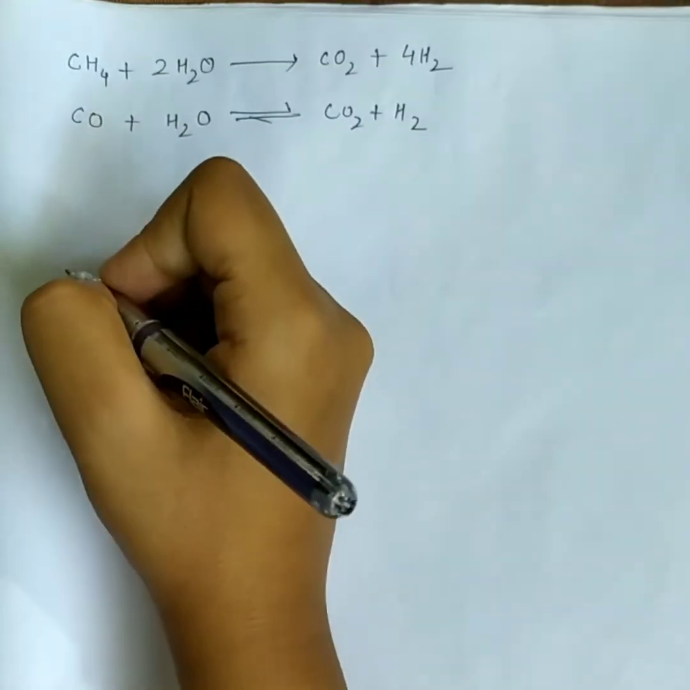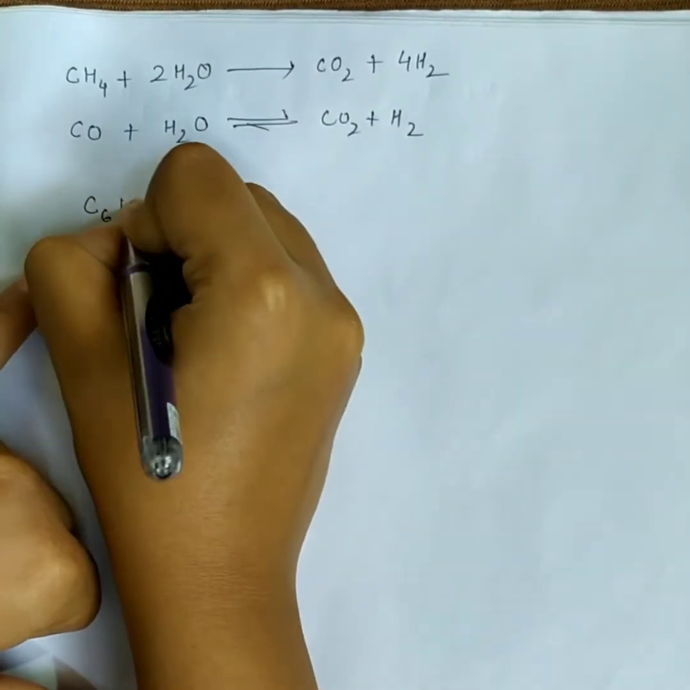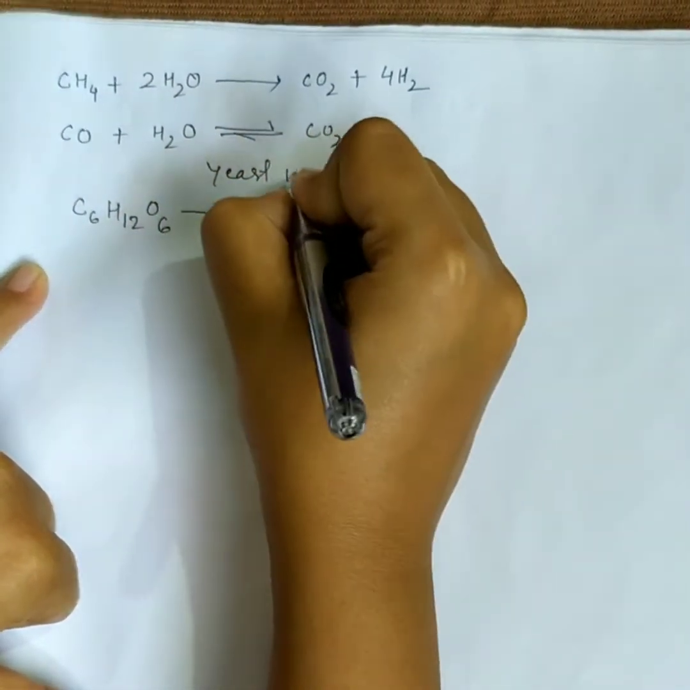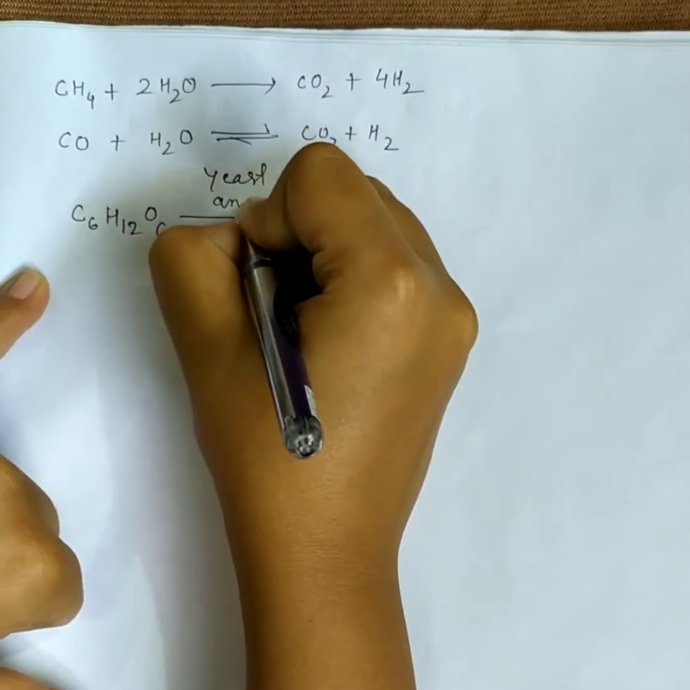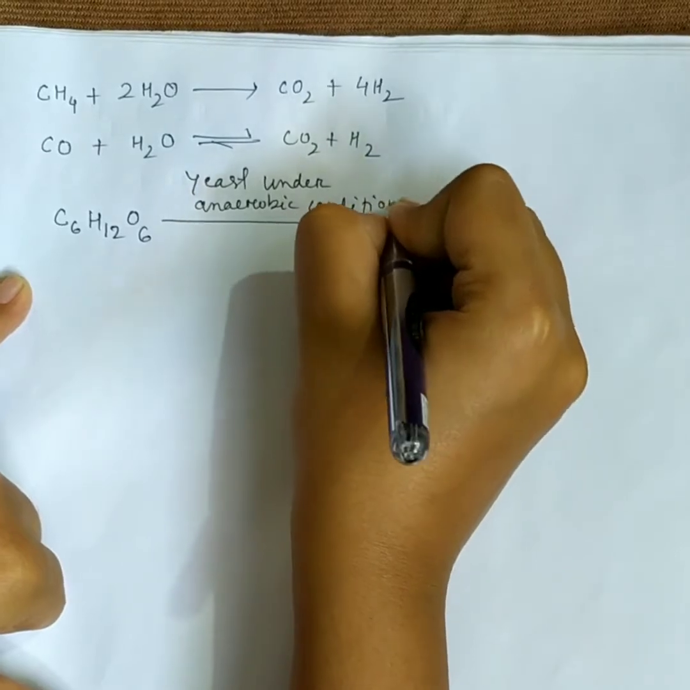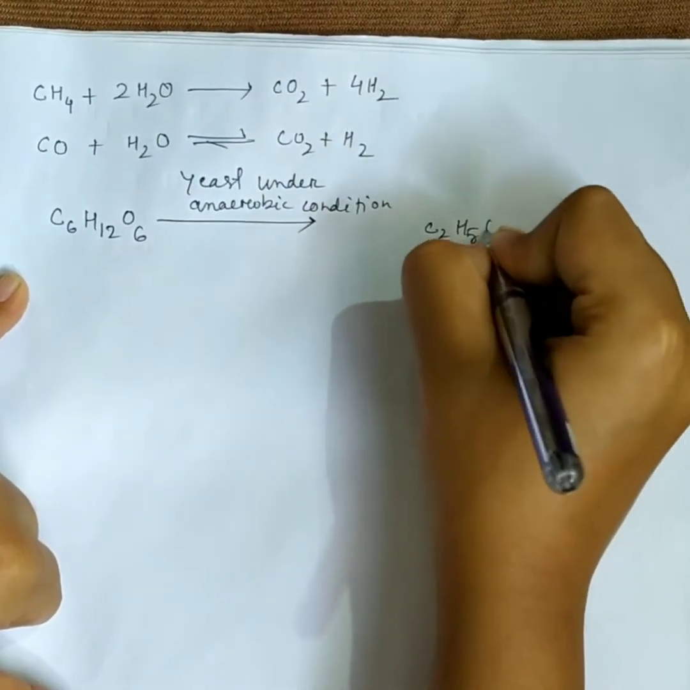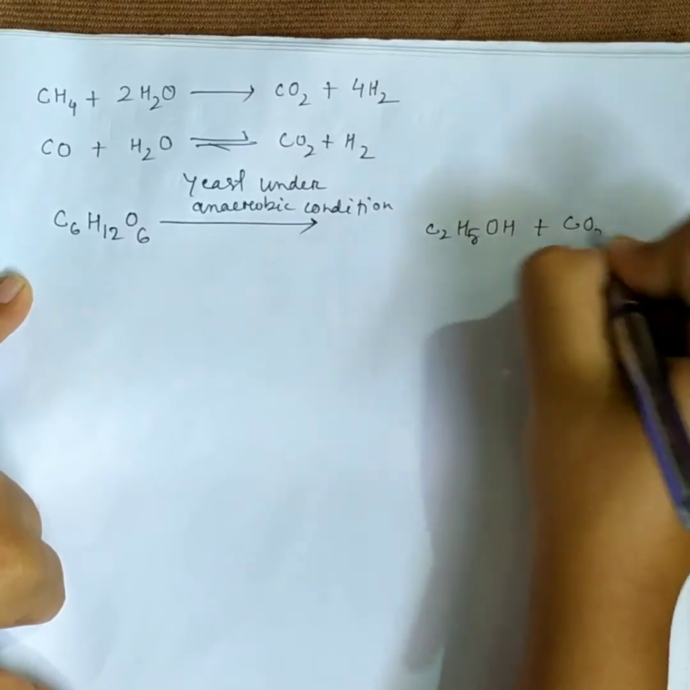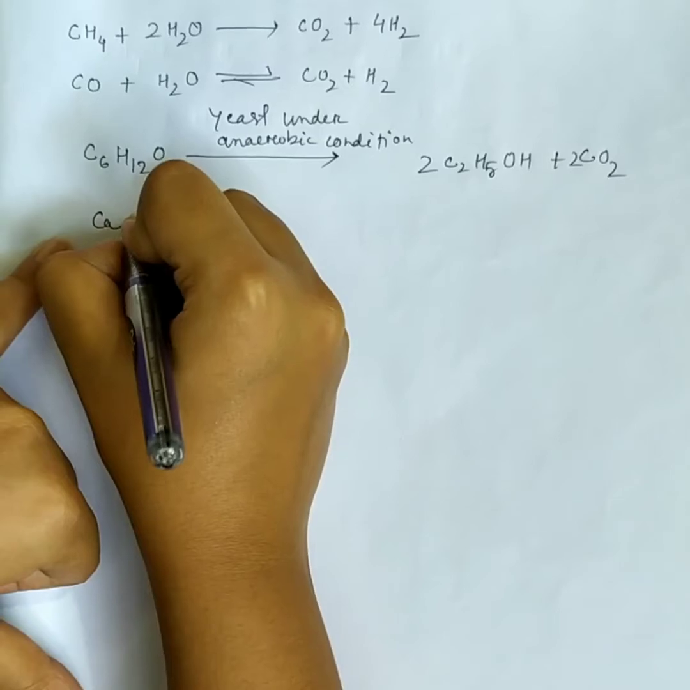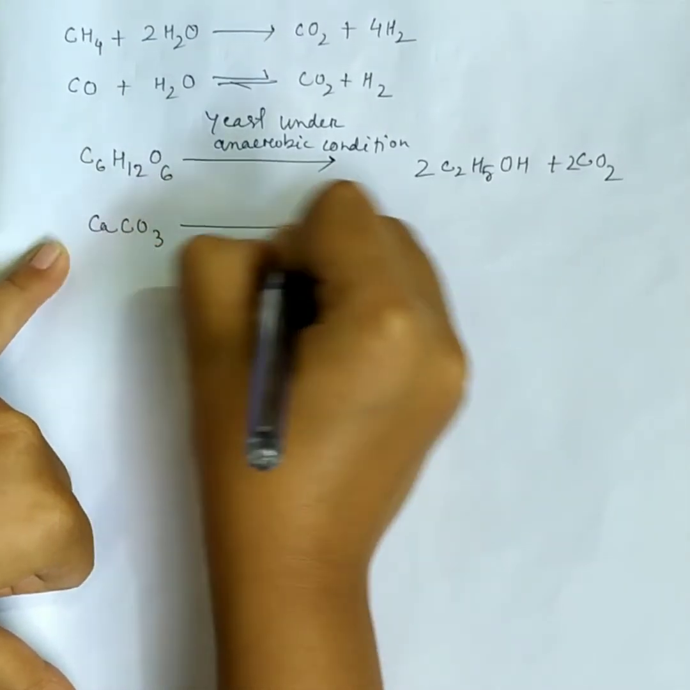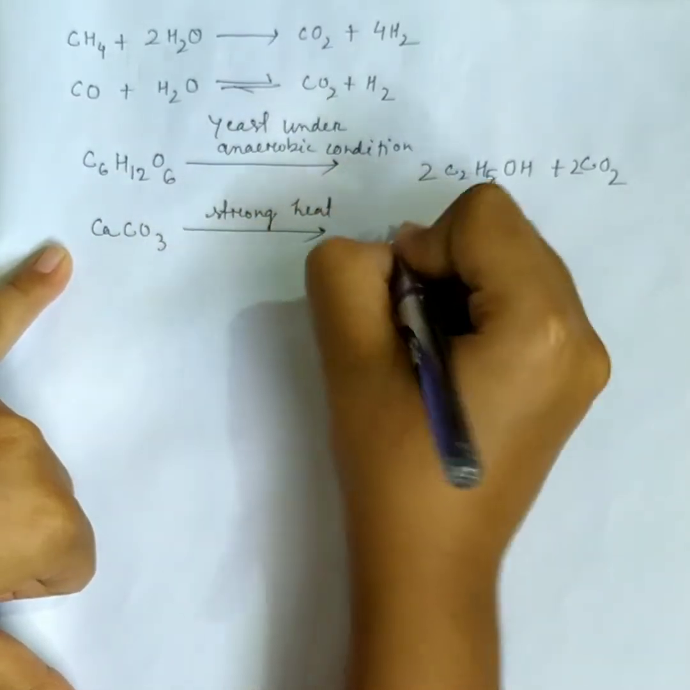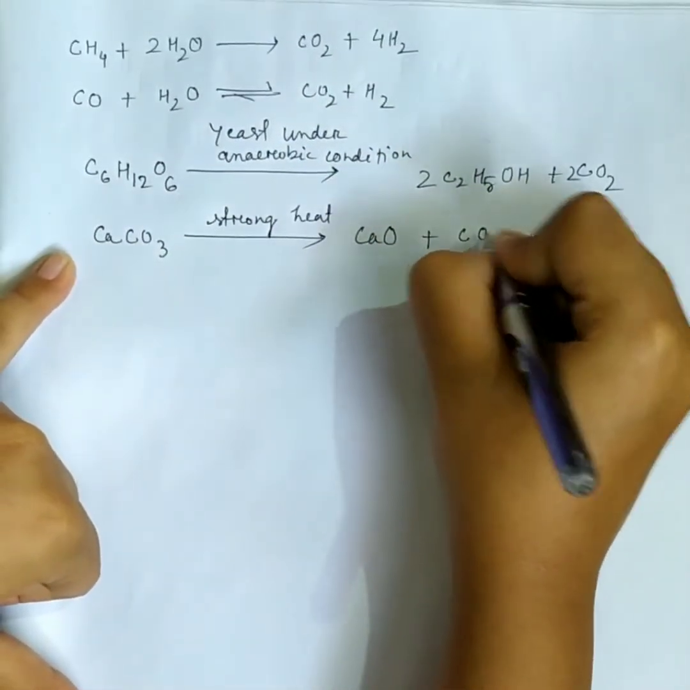Carbon dioxide is also recovered from the fermentation process in breweries and from the gases evolved from calcining limestone in lime kilns. Reactions involved in this process are: C6H12O6 under anaerobic condition forms ethanol and carbon dioxide. In calcining limestone, under strong heat, calcium oxide and carbon dioxide are formed.